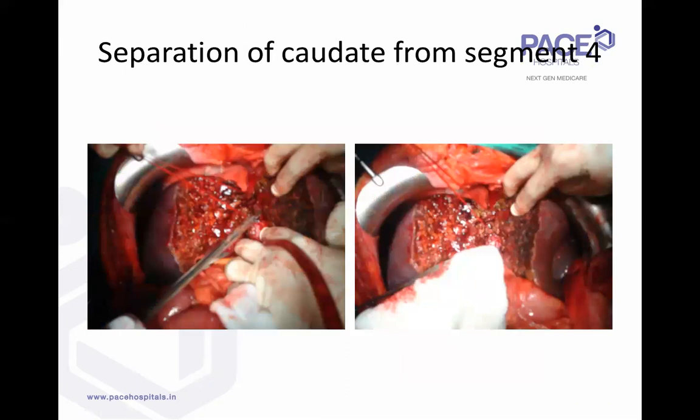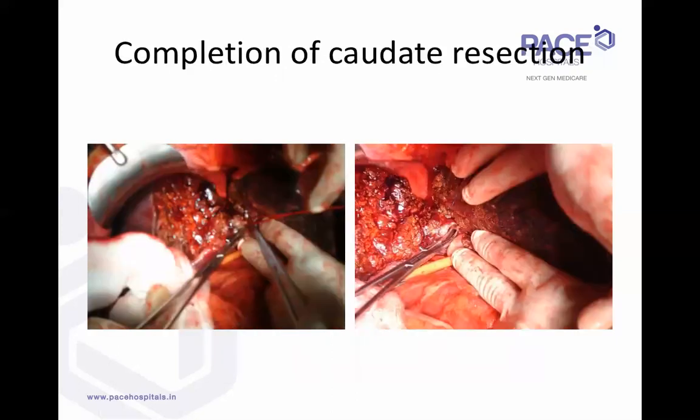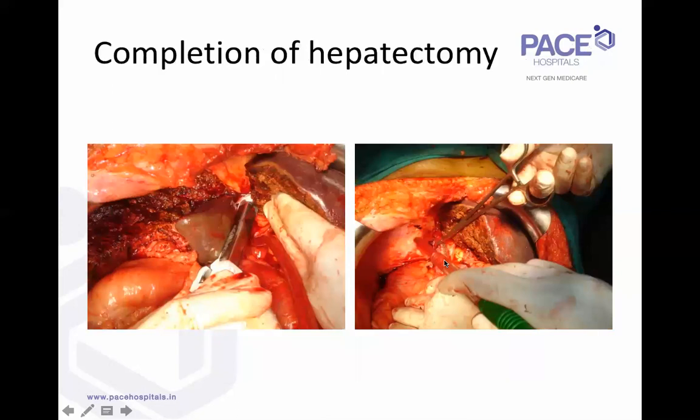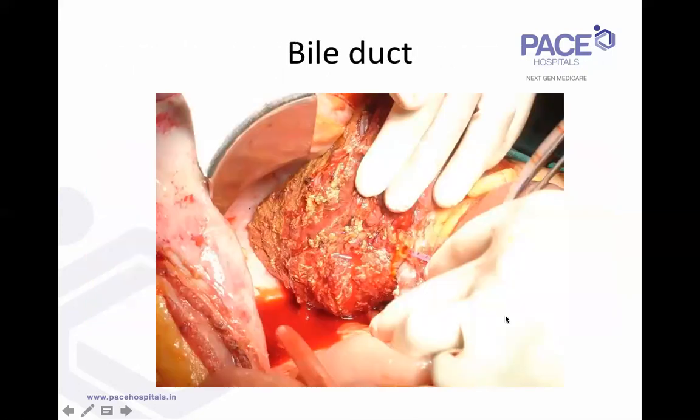So, like I said, in the last part of the caudate dissection, we're using the tape as a guide. If you see the video, you'll understand better as we follow the tape as a guide, and this tape is protecting the left and the middle hepatic vein, and likewise any accessory or replaced left hepatic artery. So we are completing the caudate lobe dissection by cutting onto the tape here, as you can see. At the completion of the hepatectomy, you can see that the caudate lobe and all has been excised,